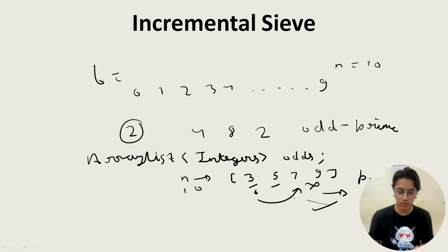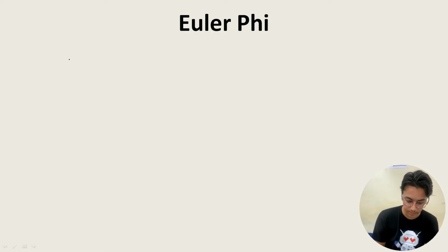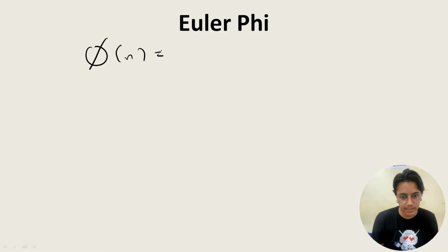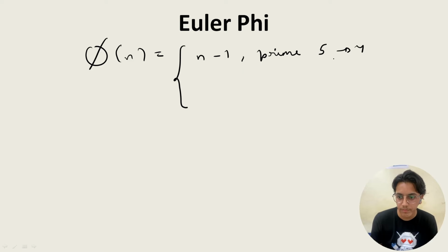So yes, Euler-Phi is a very good question. So in this, a very good numerical could be asked, that is phi of n. So we'll see a general formula that is applicable to every case. So phi of n is n minus 1 if n is prime. So like if n is given as 5, the answer will be 4. For 7, the answer will be 6.